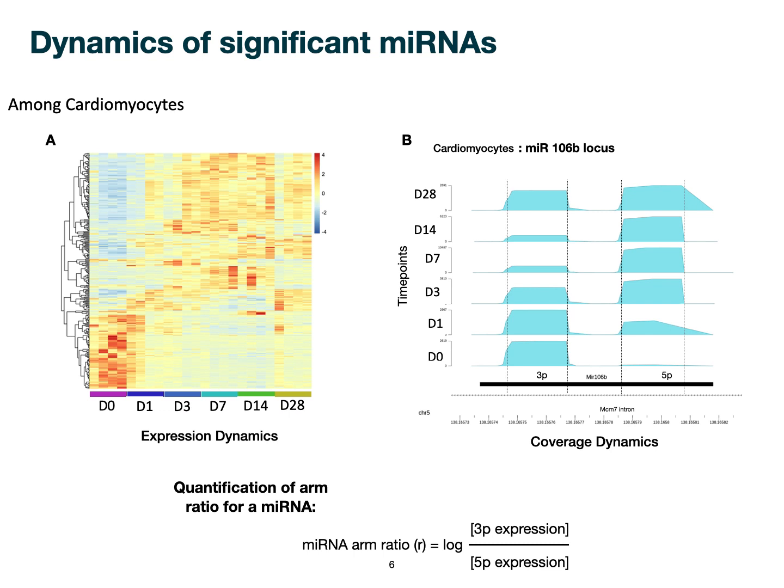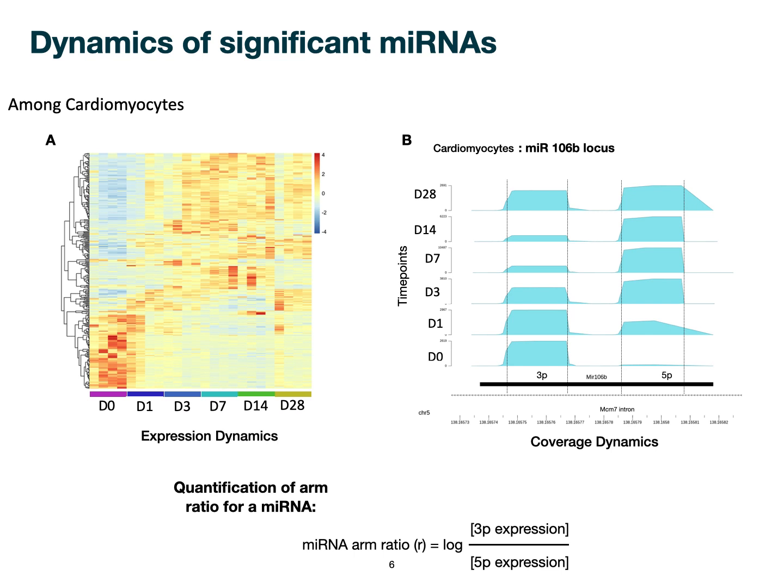We found that among the small RNA reads that map to Ensembl annotated non-coding RNA types, microRNAs have a major contribution. On the left, among the significantly expressed microRNAs, we see waves of expression dynamics along the time course. On the right, we see a change in coverage dynamics among the mature 3p and the 5p arms of one locus, miR-106b, along the time points. These observations give us a hint that something could be going on with respect to the mature arm dynamics.